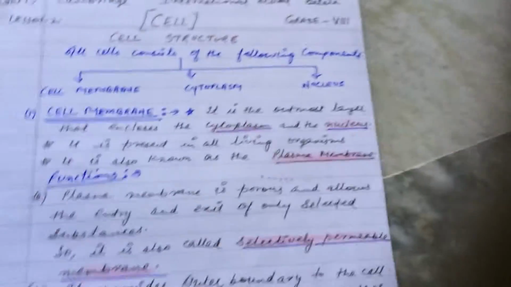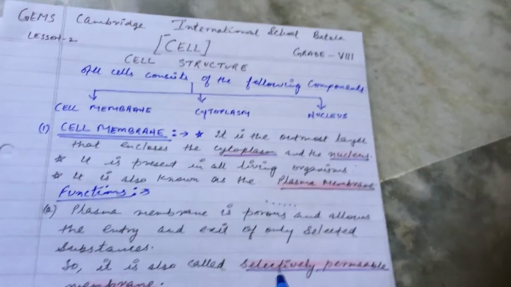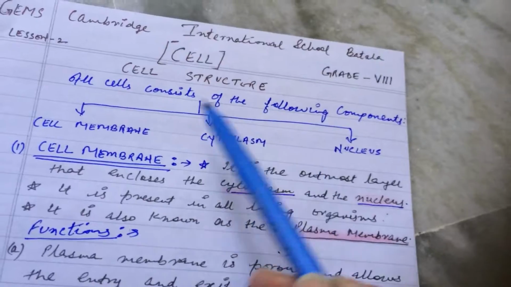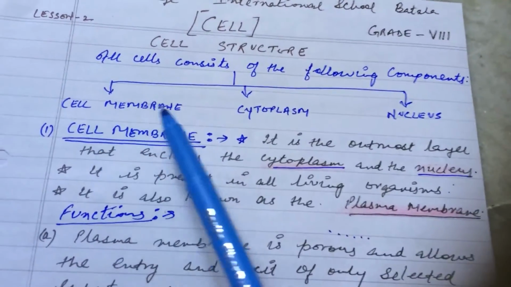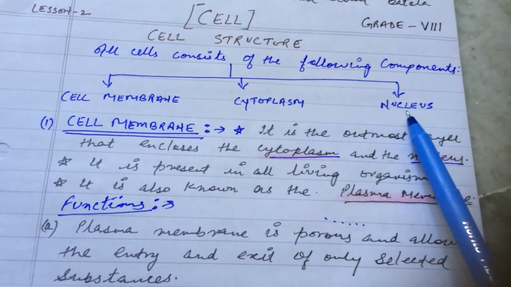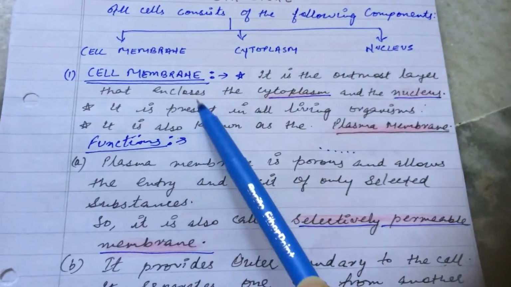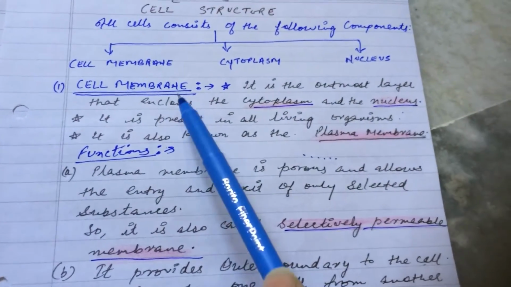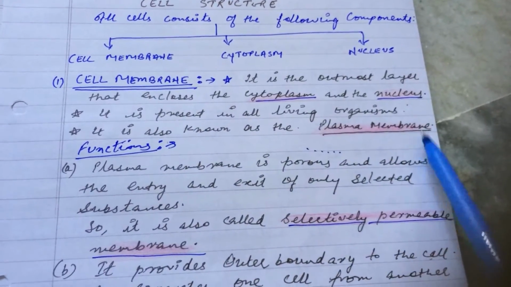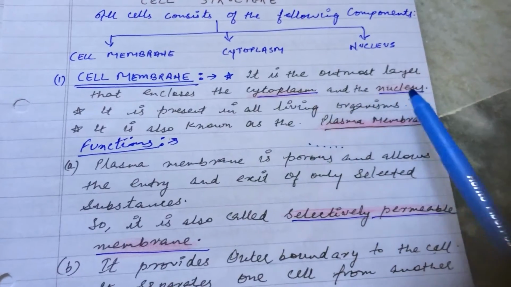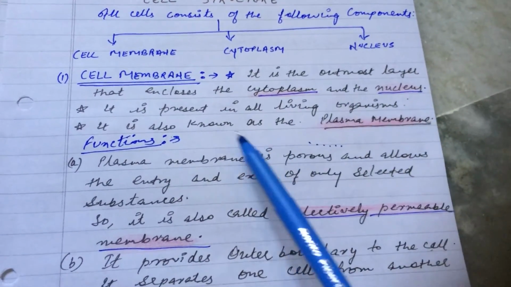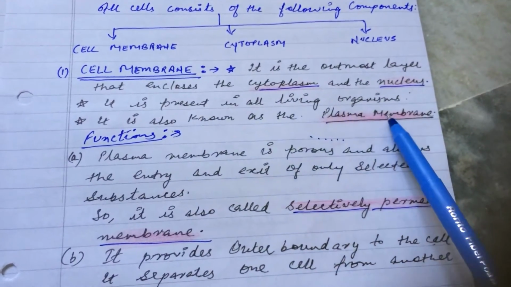So we will just revise the topics which we have done today, just a recapitulation of all the topics. Now, cell structure mainly consists of three components. The first component is cell membrane, another is cytoplasm, third one is the nucleus. Now the cell membrane, which is also known as the plasma membrane, encloses the cytoplasm and the nucleus, right? Now it is also present in all the living organisms.